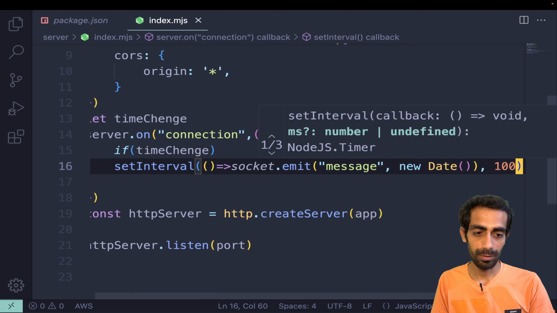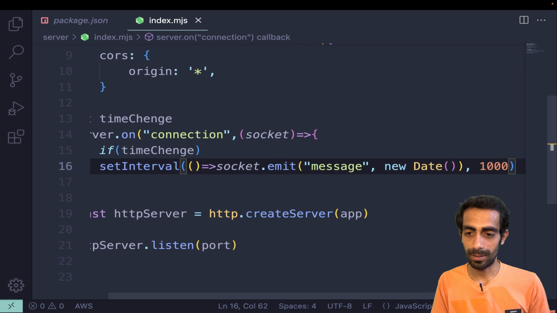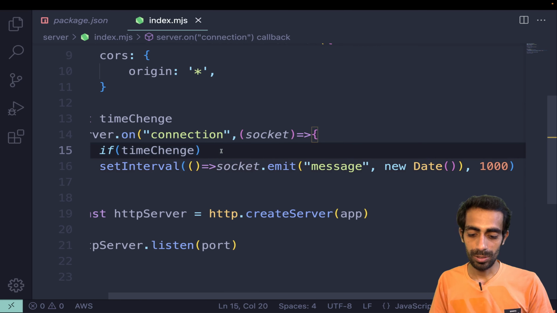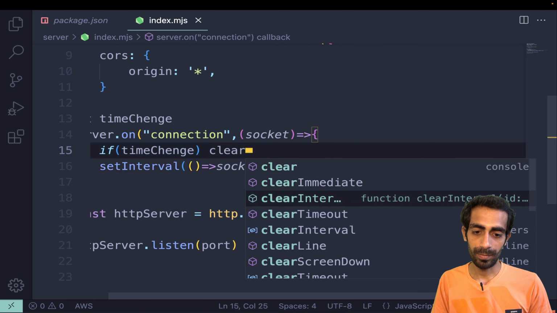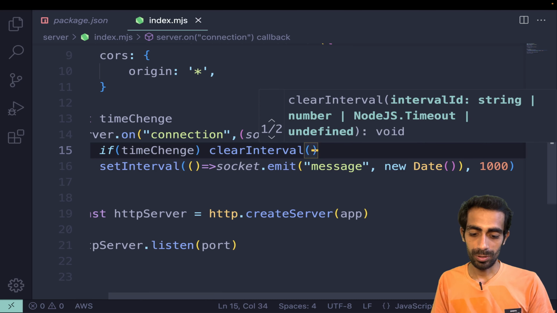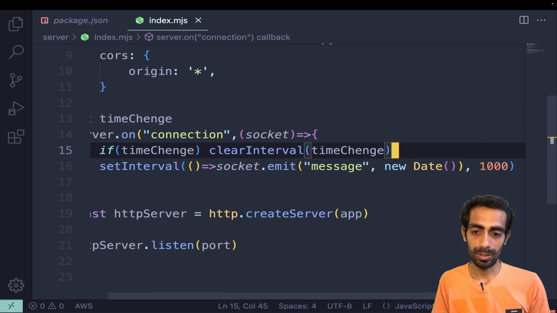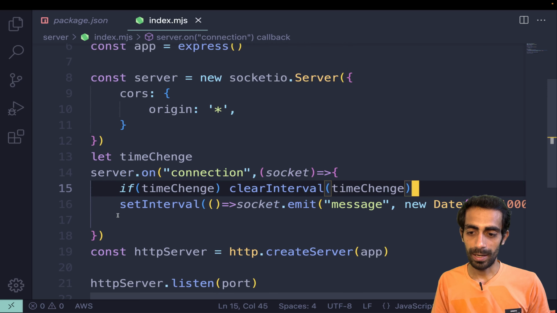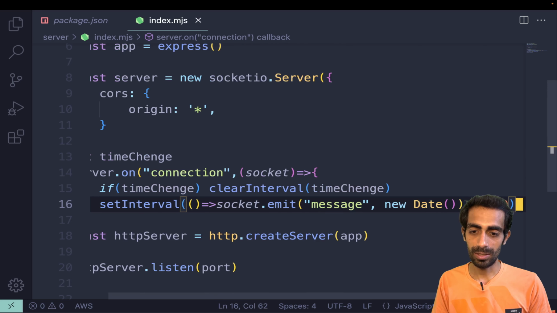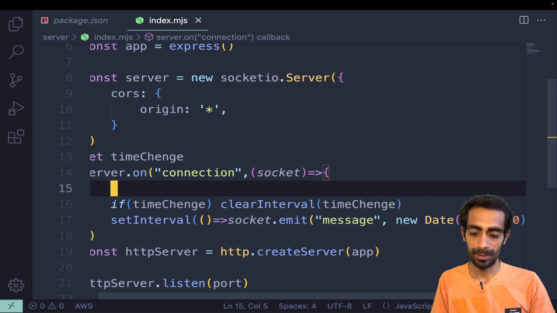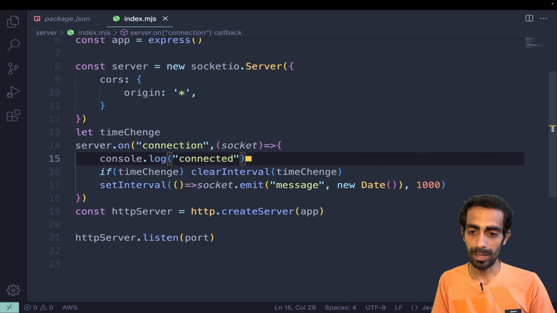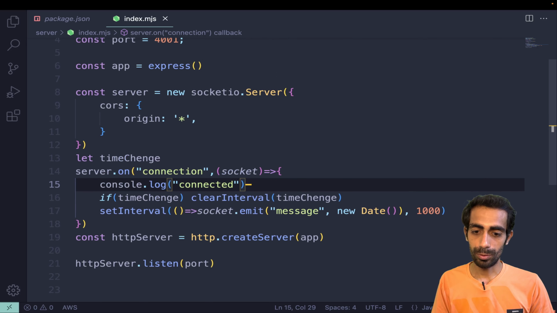For that, 1000 is 1 second. And if time change, then I'll say clearInterval, with my time change. That's how it will work, and every time it will send a new message. I'll also console.log connected. Let me use Control minus. So this looks good to me.